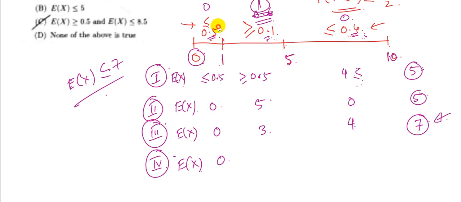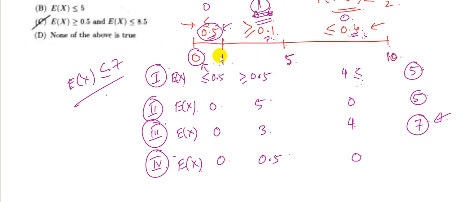On the other hand, if I take the probability of the first region as 0.5 and the value of x as 0, then also the expectation of x in the first region comes out as 0. That also will be the minimum value of the expectation in the first region. Now we go to the second region, taking this value as 0.5, where I want to maximize the second region. So that means the third region has to be minimum. So this becomes 0. Then if this is 0.5 and this has to be 0.5, the expectation here would be 0.5 into 1, which is 0.5.